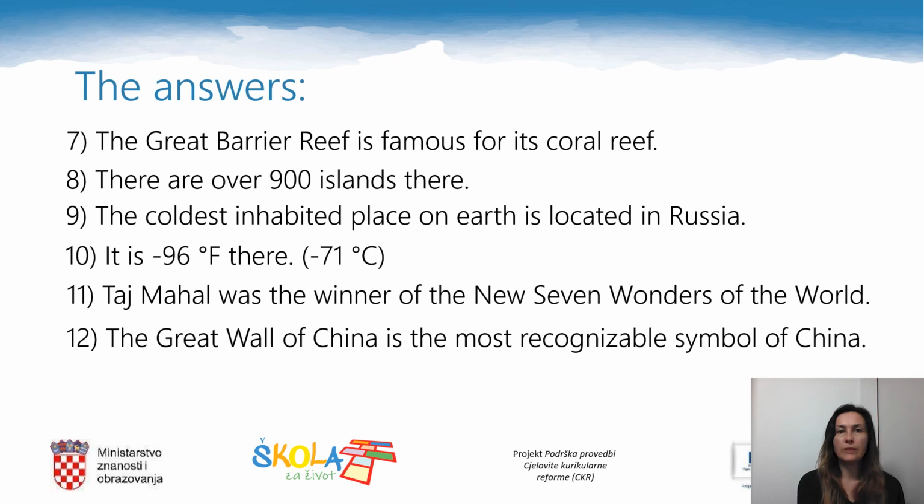The coldest inhabited place on Earth is located in Russia. It is minus 96 degrees Fahrenheit there. It is minus 71 degrees Celsius. Taj Mahal was the winner of the new 7 Wonders of the World. The Great Wall of China is the most recognizable symbol of China.